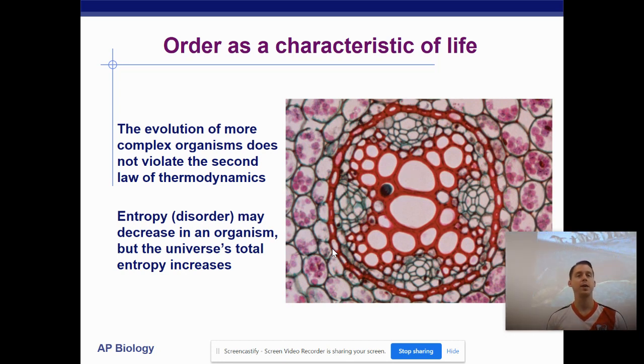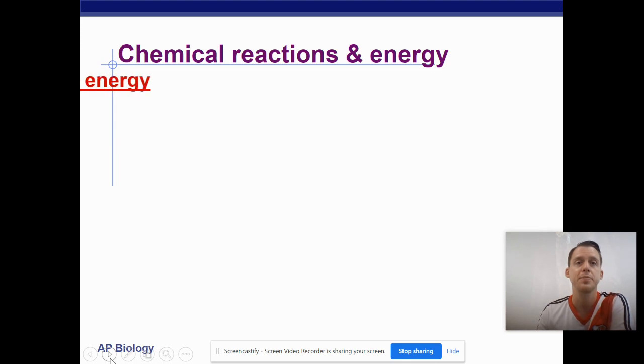sometimes we might think, well, doesn't that violate the second law of thermodynamics if we're making things more ordered over time? That's actually not true, because when we make things more ordered, what happens is that in order to make things more ordered, we have to increase the disorder of the total universe. So in order to get the energy to order things, we have to break down other things. So ultimately, the universe becomes more disordered when we make things more ordered.